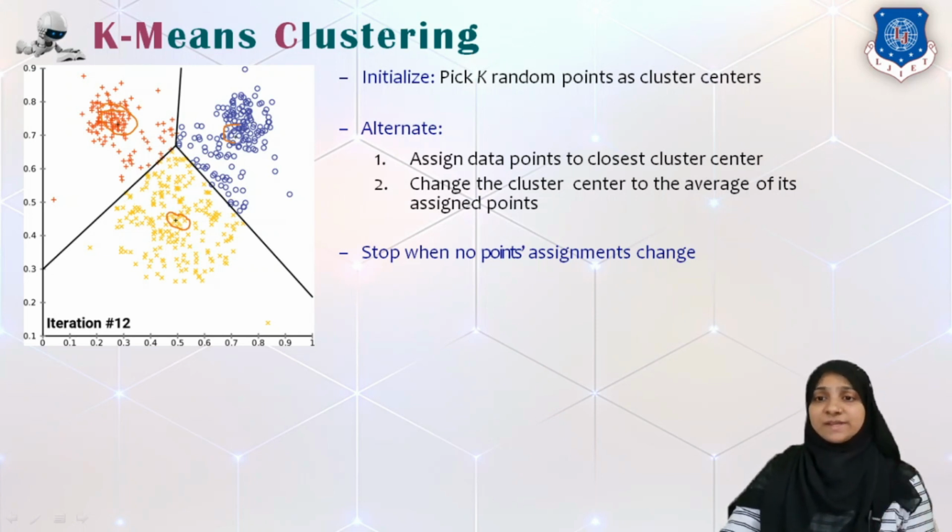So the algorithm is very simple. When we are initializing, we are picking some k value, that is how many clusters we intend to find, along with some data points over which we have to find the clusters. And we have to keep on repeating the steps. First step is to assign the data points to the closest cluster center, which is called the mean of a cluster. And then we change the cluster center, which is nothing but the mean of each cluster, by averaging out or finding the mean of the data points which are assigned to that particular cluster.